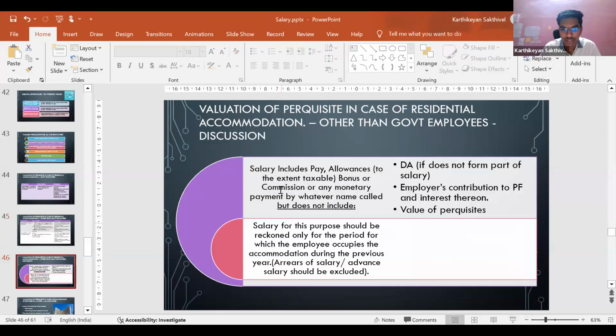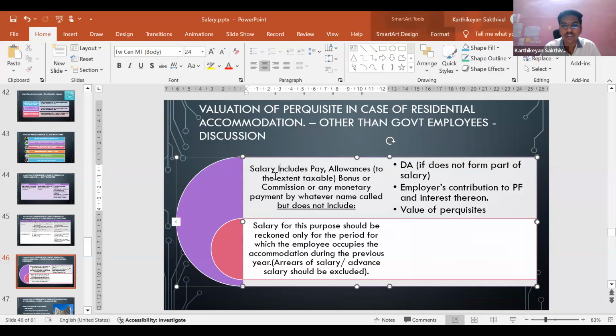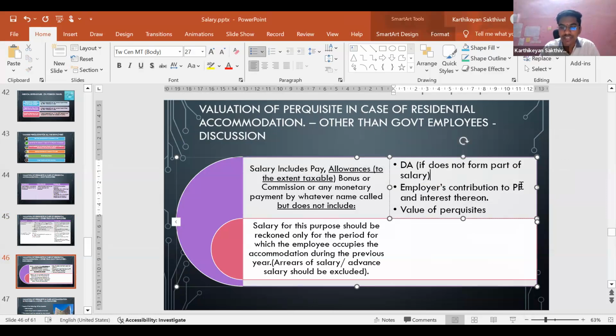One point which we just need to say is what is the meaning of the term salary. Here alone, the meaning of the term salary will include all the pay and allowances, bonus, anything and everything after taking all the exemptions. So salary includes pay, allowances to the extent taxable, bonus or commission or any monetary payment by whatever name called, but it will not include salary for the DA if it does not form part of salary. So here in this case, DA forms part of salary, hence no issues. Employee's contribution to PF, valuation of perquisites, right?